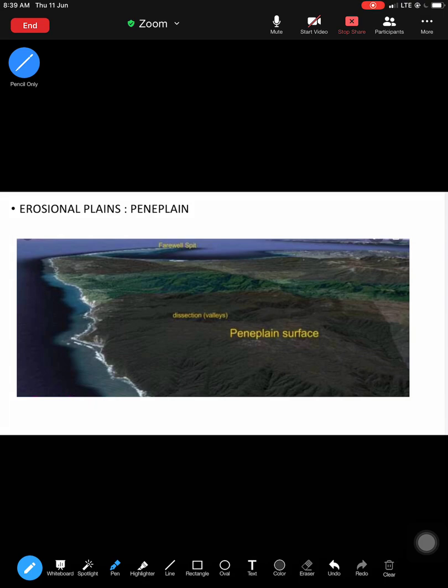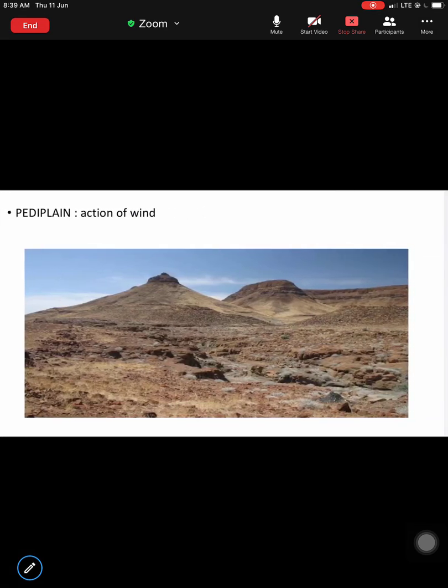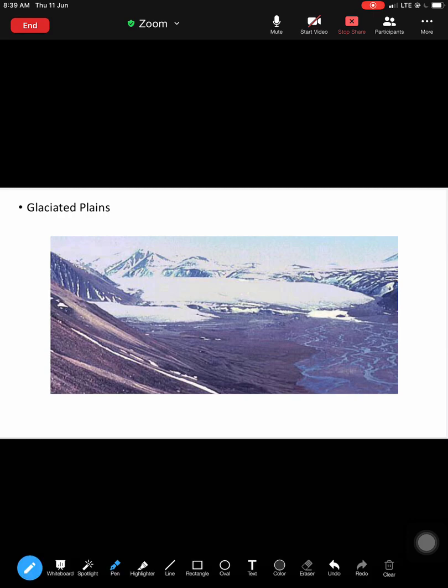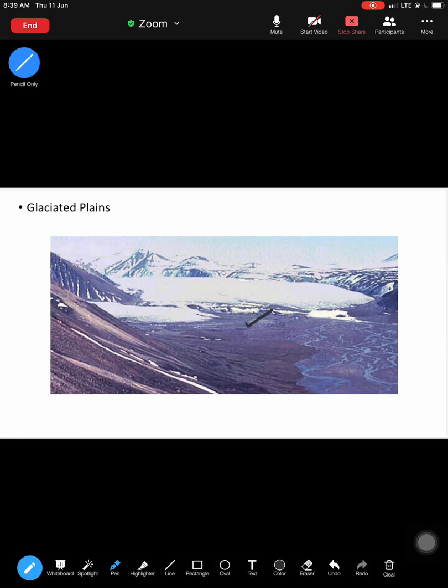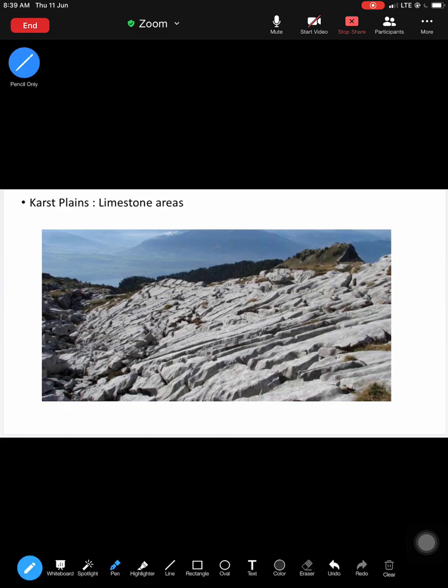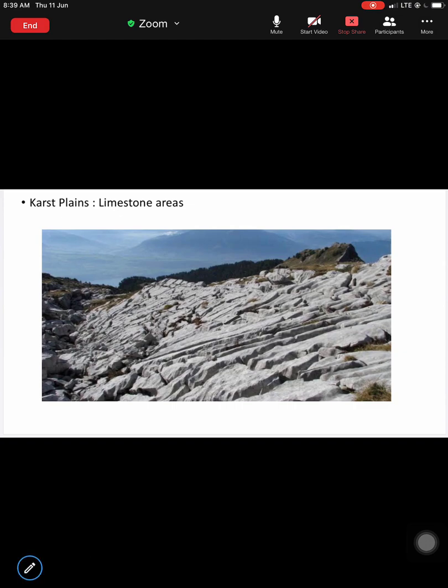Next, the peneplain, which is the action of wind, and I told you how inselbergs can develop in a pediplain, which is mostly in arid and semi-arid regions. All right, glaciated plains. If you look here, glaciers have led to the emergence of land because of the melting of the glaciers. That is how glaciated plains are formed. Karst plain, mostly on limestone. These are all limestone areas. So when limestones are weathered, they form sinkholes and caves. All right, these are different karst plains.